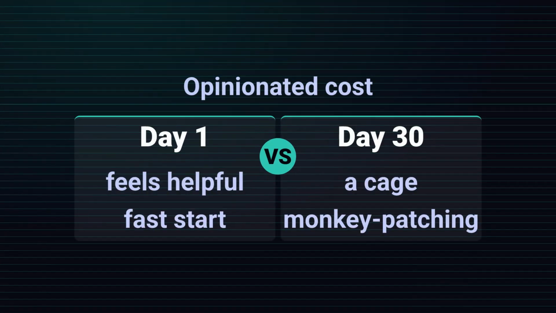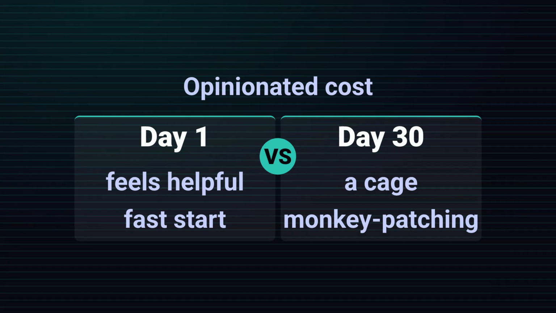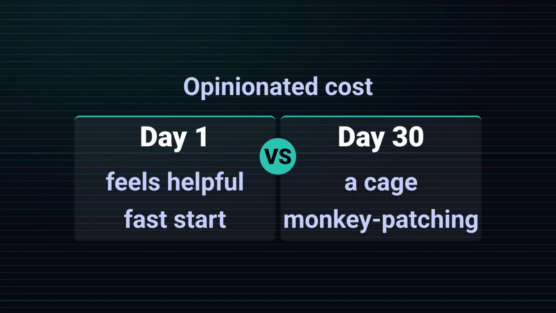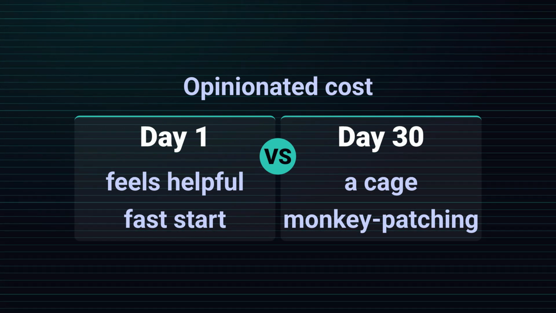CrewAI has the mirror image problem. It's opinionated, and opinions are great until you disagree with them. If you keep hitting walls where you need fine-grained control over a single LLM call, custom retry logic, or an unusual memory setup, and the framework keeps saying, "That's not how crews work," you've outgrown its guardrails. The abstraction that felt helpful on day 1 becomes a cage on day 30. When you're monkey patching internals or dropping down to raw API calls to escape the framework, that's a loud signal.